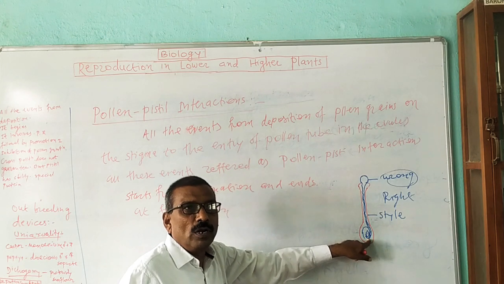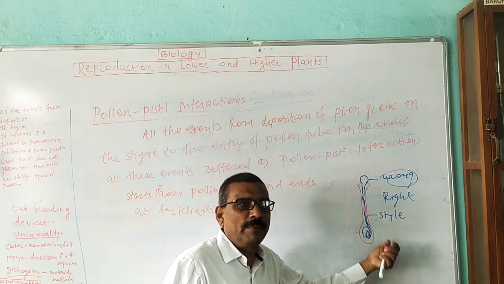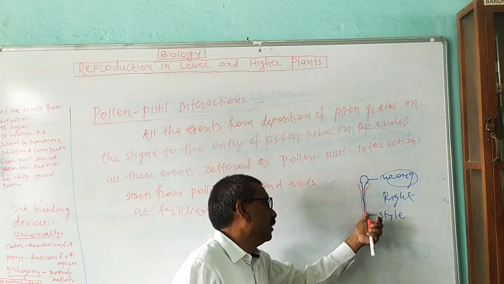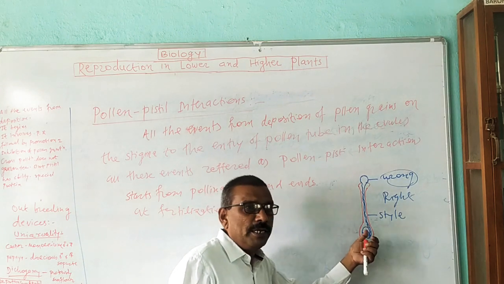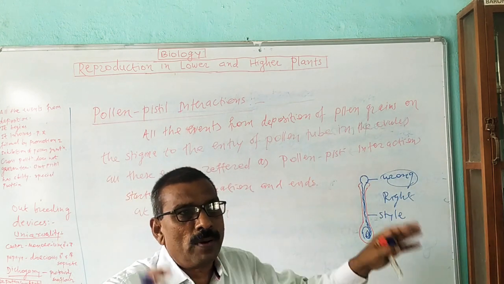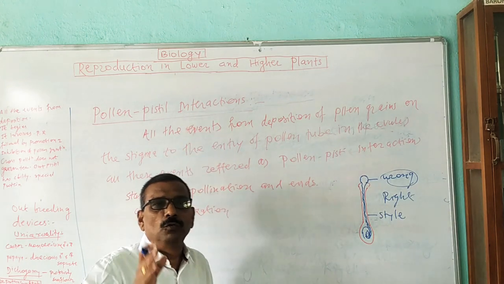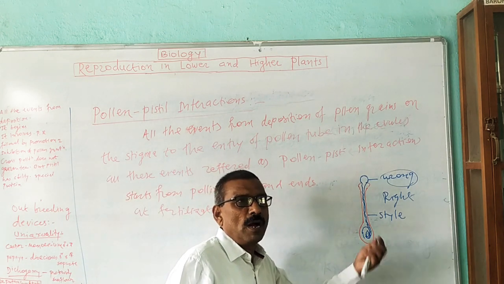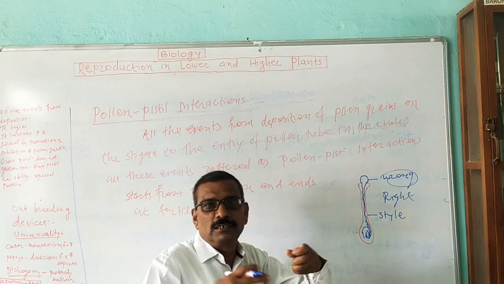Thus, the interactions or events which take place from deposition of the pollen grain up to the fertilization process are known as pollen pistil interaction, and this takes place with the help of certain proteins and chemicals. These include pollen deposition, germination of the pollen grain, then transfer of the male gametes through the pollen tube, then entry of the pollen tube into the ovule through one of the synergids. From the synergid it absorbs mucilage, it bursts open, releasing its content. This transfer of the pollen tube from the stigma up to the ovule is due to some chemicals produced in the female reproductive parts of the plant. In this way, entry of the pollen tube takes place, and finally it results in the fertilization